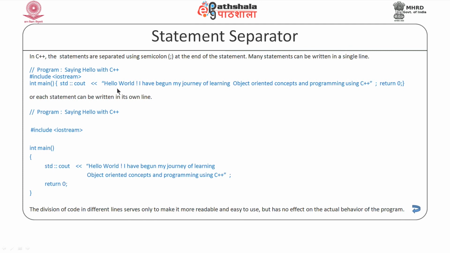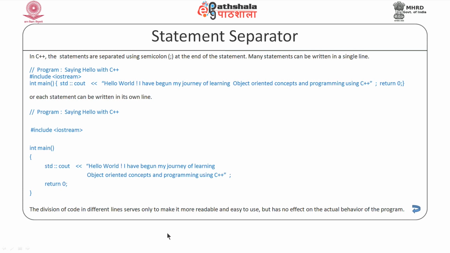and we can write all the statements in continuation like this. We do not need to necessarily put a single statement in individual lines. For example, here we are having this statement and return 0 is another statement that also we are having on the same line, but that is okay because these statements have been separated by semicolon. So, this is one possibility with us. The other way of writing it is that we write each new statement in a new line.